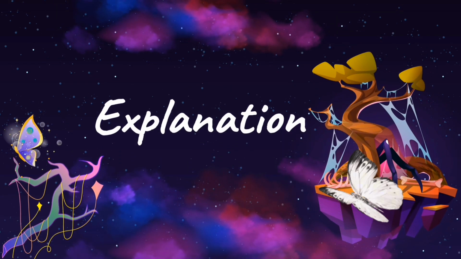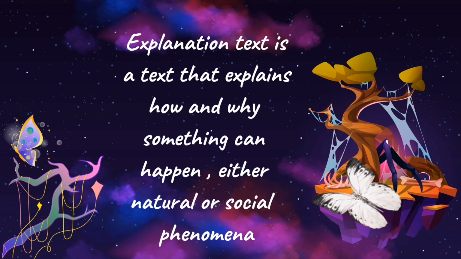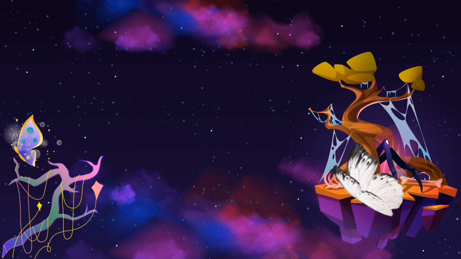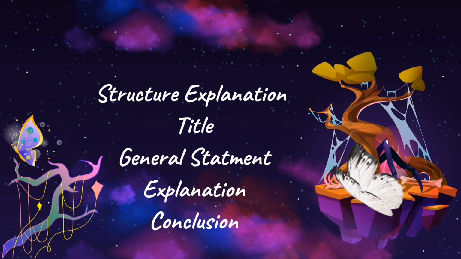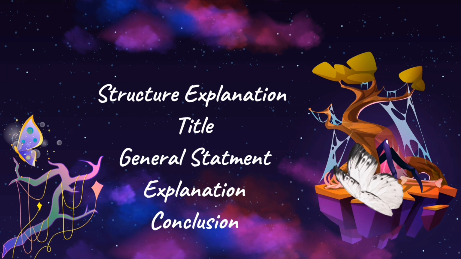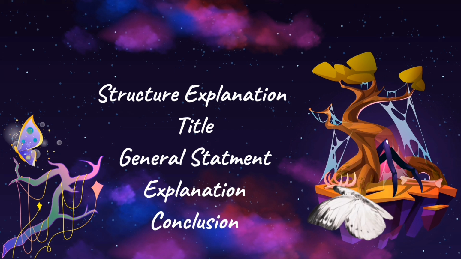Explanation text. Explanation text is a text that explains how and why something can happen, either natural or social phenomena. Structure of explanation text. Title. The title of the text provides an overview of the contents of the text. General statement.